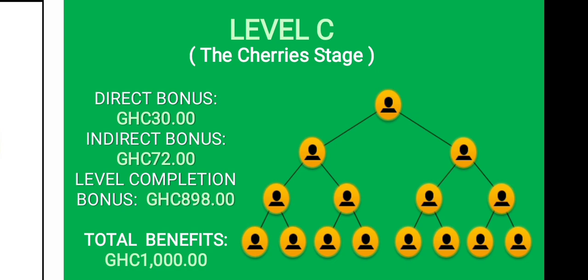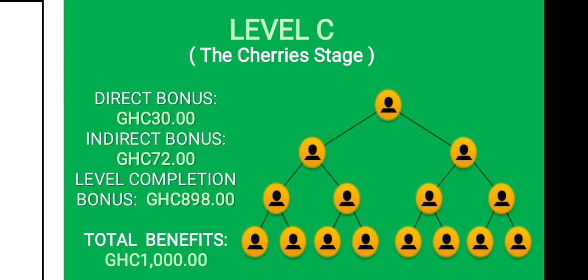And then the level completion bonus is 890. That is when all the 14 sets are in, you are getting 898 Ghana cedis worth of food items. Exactly. And in total, adding all, you are going to get 1000 Ghana cedis in total for your level C.